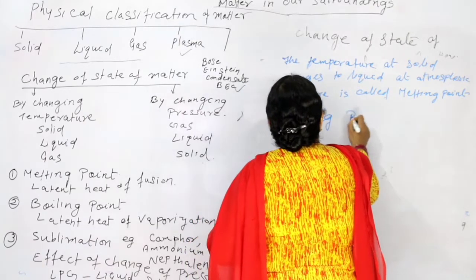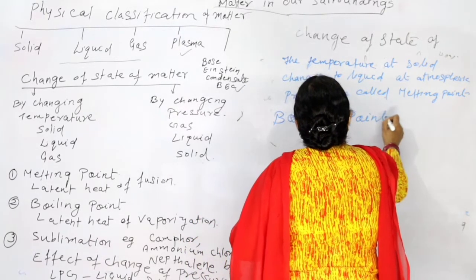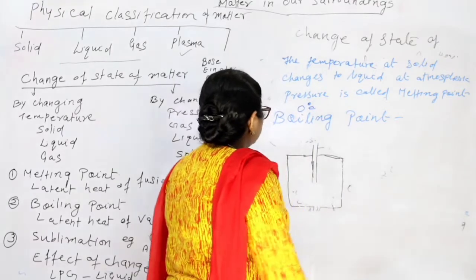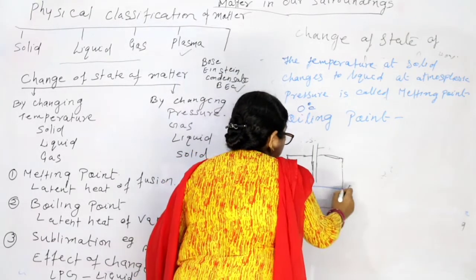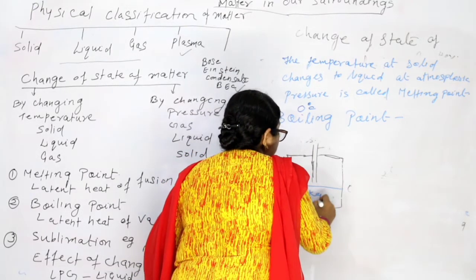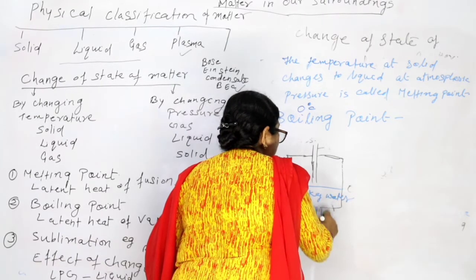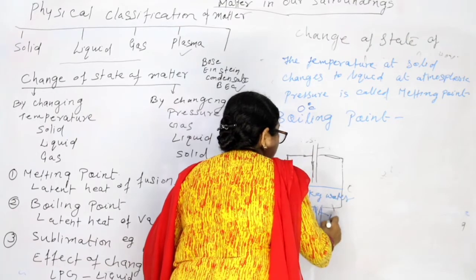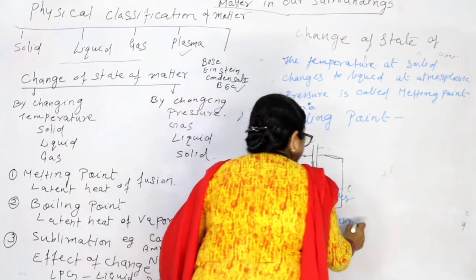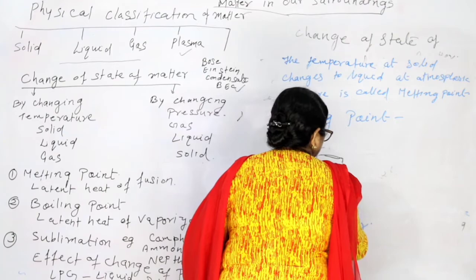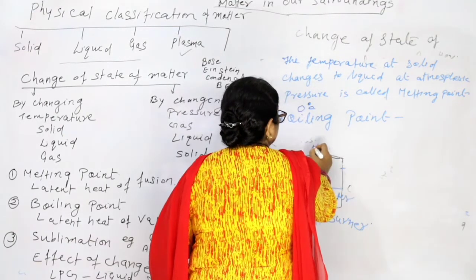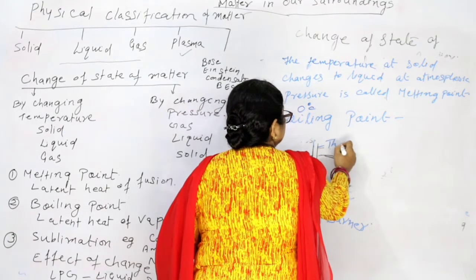Now when we talk about boiling point, let's take here 1 kg of water. Again we are taking in a beaker 1 kg of water. This is burner, this is water, this is container, this is thermometer.